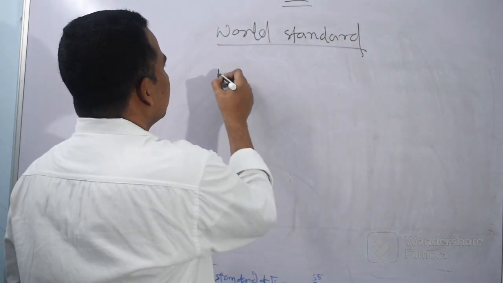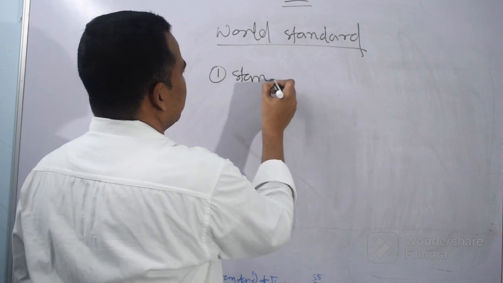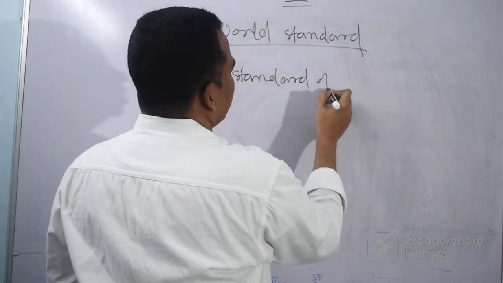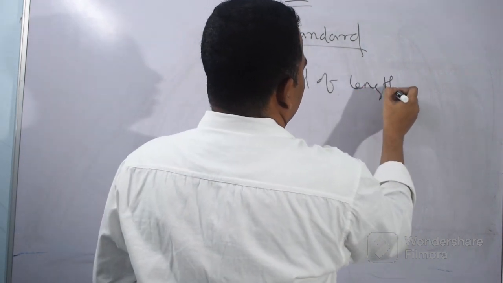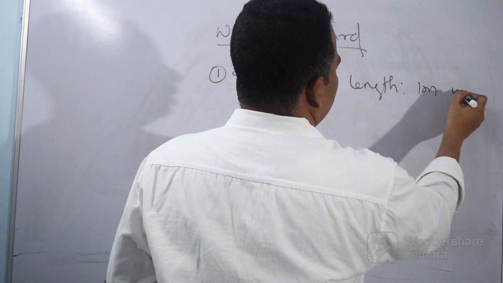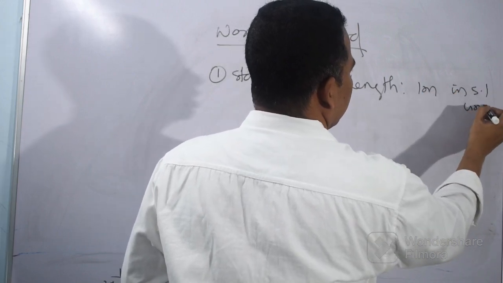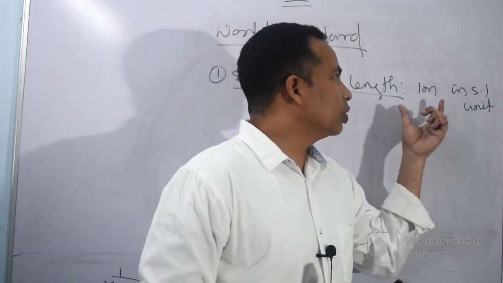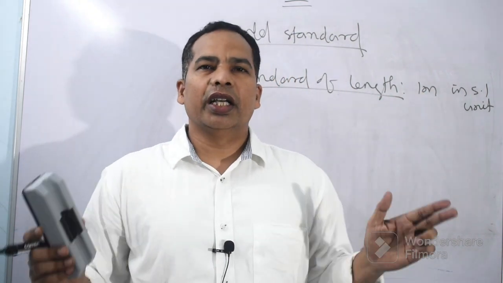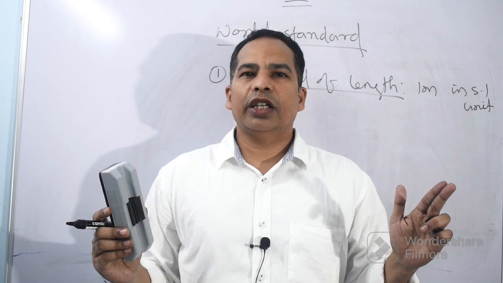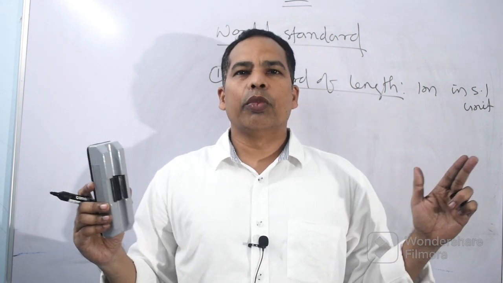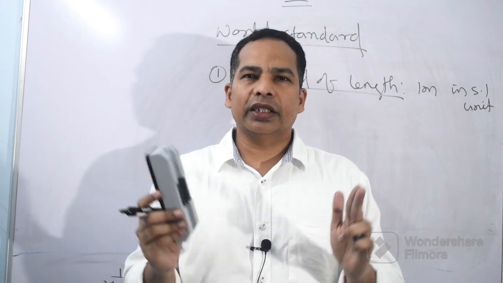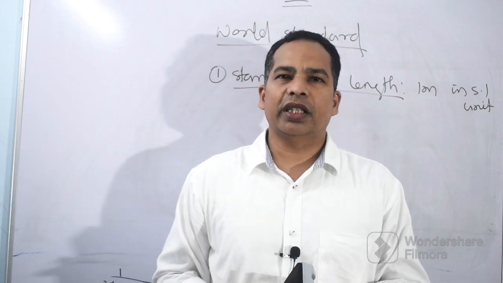First we will discuss the standard of length. We know the standard of length is 1 meter in SI unit. How was this 1 meter defined? That this much will be 1 meter, not more than that or less than that. How was it defined by the scientists?